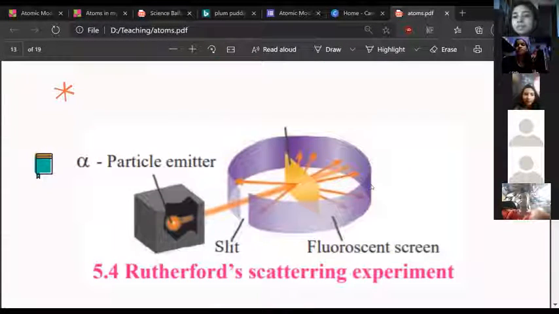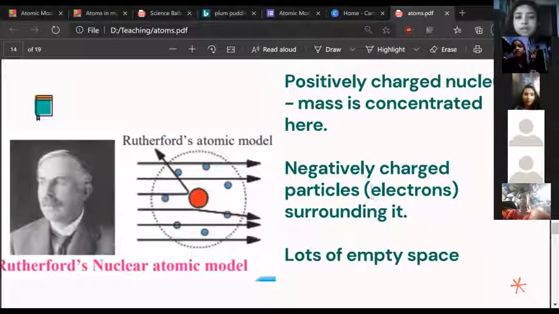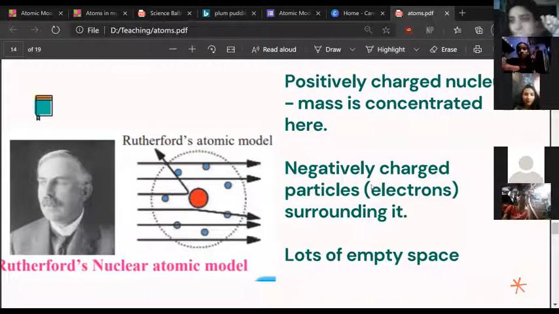What actually happened is he found out that the atom has a lot of empty space in it. Okay. And the alpha particles went through because there's a lot of empty space. I'll show you what that might look like. So imagine this is the gold foil that he thought. If this was the gold foil, it would have hit and come back. But what actually happened is there's a lot of gap. Okay, there's a lot of gap inside the atom. So what happens? The alpha particles went straight through and came out to the other side. Yeah, is that clear? The alpha particles came here and came out to the other side.